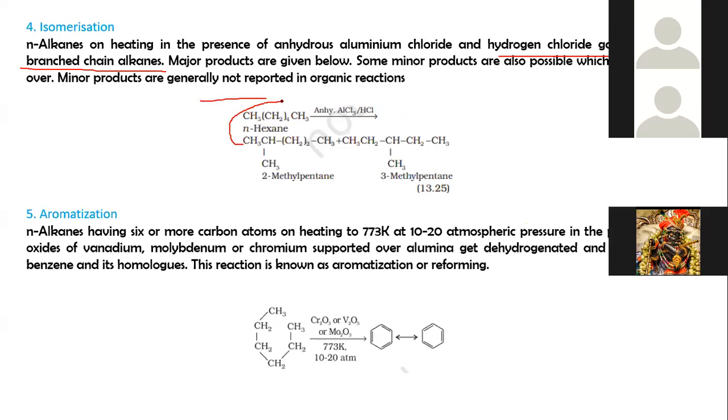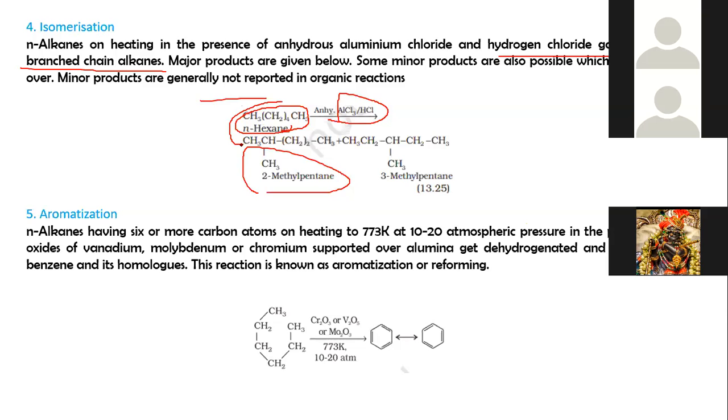Basically, n-hexane is isomerized in the presence of AlCl3, aluminum trichloride, a Lewis acid, to form 2-methylpentane or 3-methylpentane. These are isomers of hexane, having the same molecular formula but different structural formulas. So this is the chemical property: isomerization.